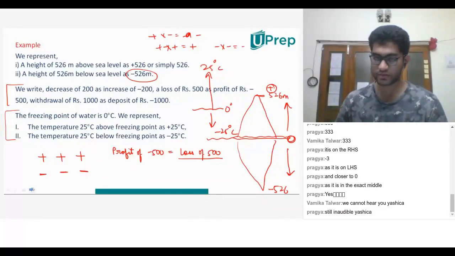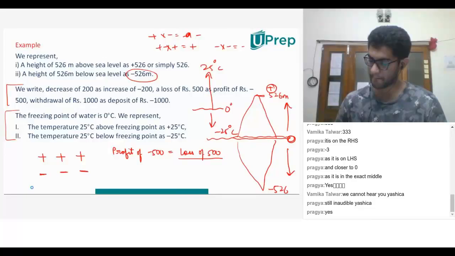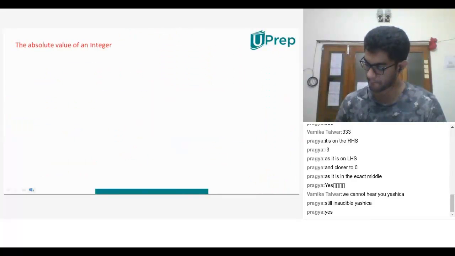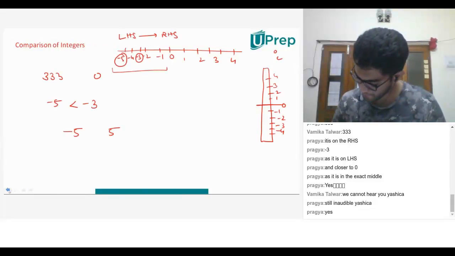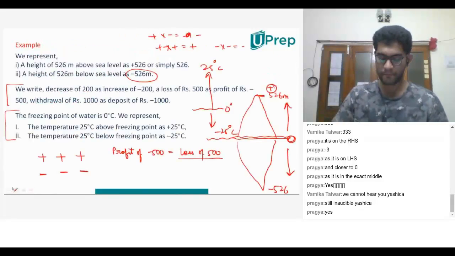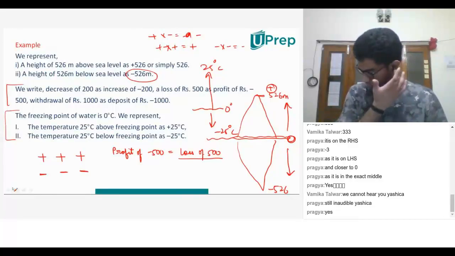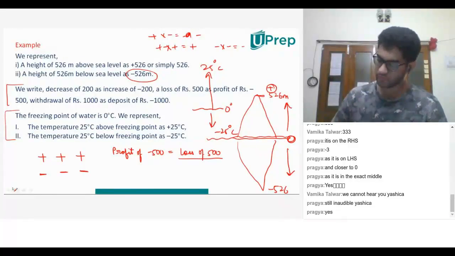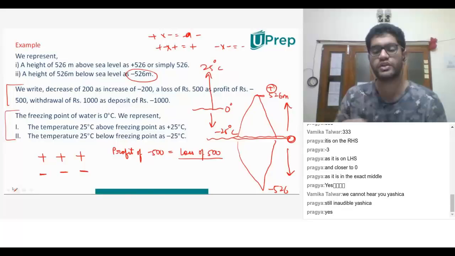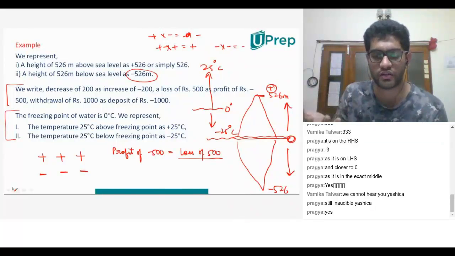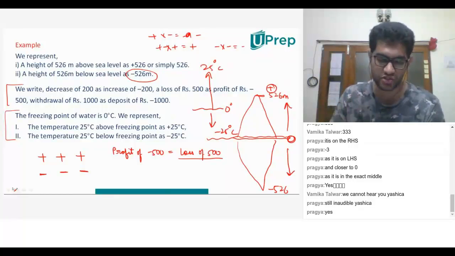Sir? Yes, Neha? Sir, can you please go back to the slide? I think these two are the same examples, but the sentences are different, right? Exactly. The same logic. Correct. He's just trying to tell us how it can be used differently in real life. As simple as that. He's talking about a sea level example, or a temperature scale example, etc.